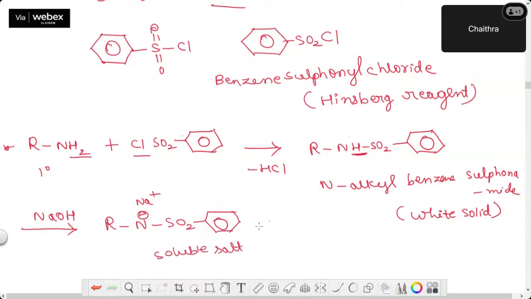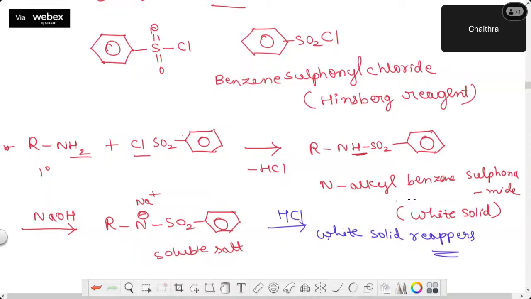When you add excess alkali, whatever white solid was there dissolves completely. If you want to reconfirm, take this soluble salt and add HCl once again. With the removal of NaCl, H plus goes here once again, so that white solid reappears, whatever you got earlier. Okay guys, this is a confirmatory test. So when I take primary amine and treat it with Hinsberg reagent, what happened?